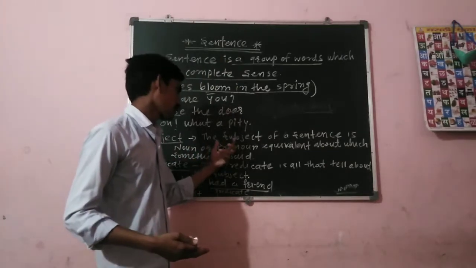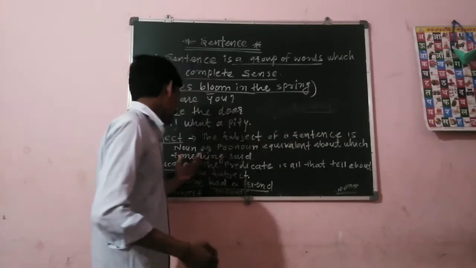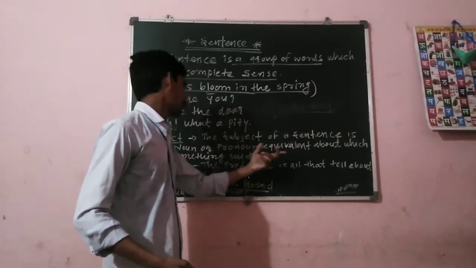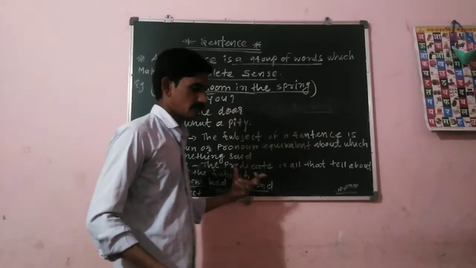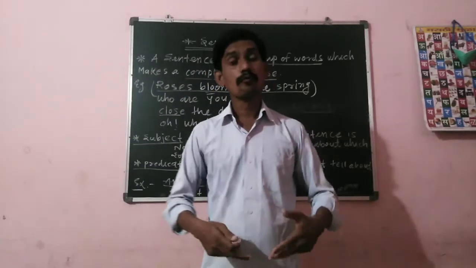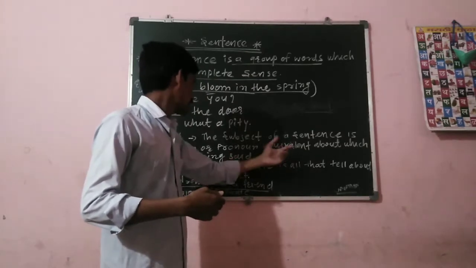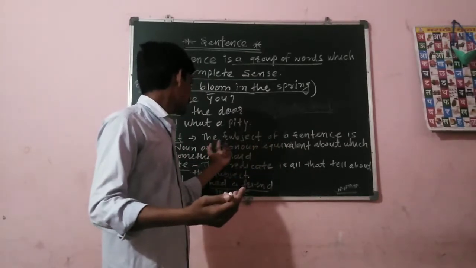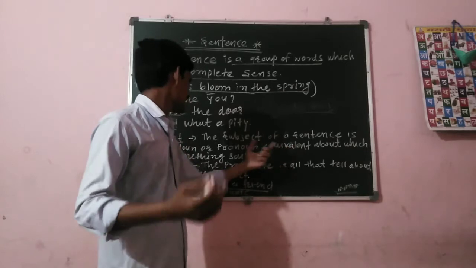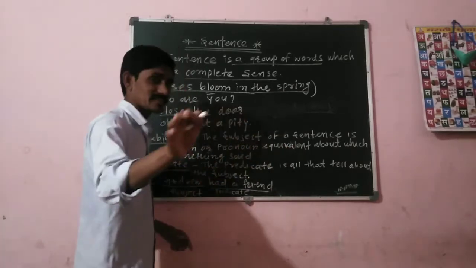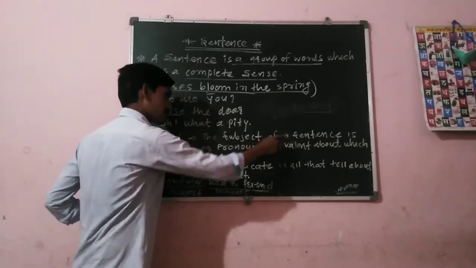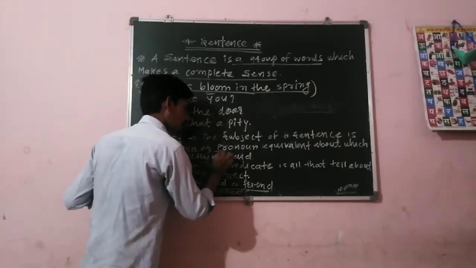The subject of a sentence is a noun or the pronoun equivalent about which something is said. The subject of the sentence is a noun or a pronoun.